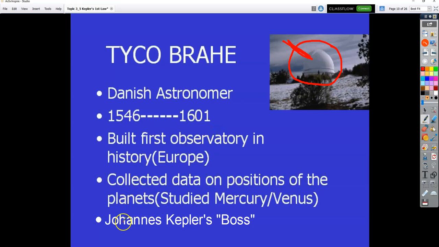He was the boss to Johannes Kepler. Kepler's the guy we're going to talk about when we get to his first law. So Tycho Brahe is Johannes Kepler's boss.